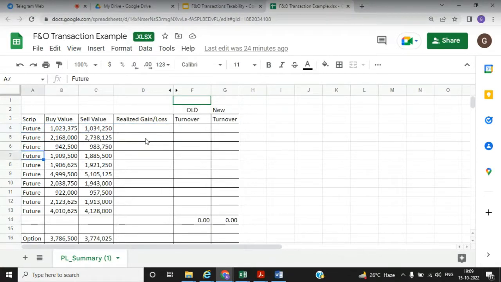So these are the future transactions. I keep it simple. I just only take buy and sale value. So I will calculate C4 minus B4. So the 10,875 profit, and same way we will apply to all transactions.